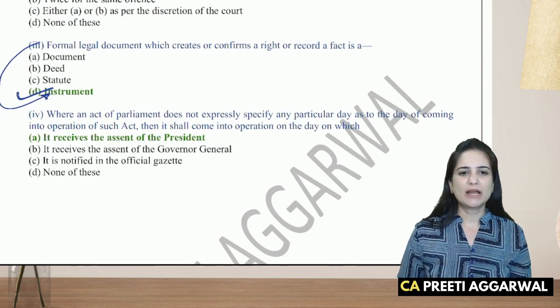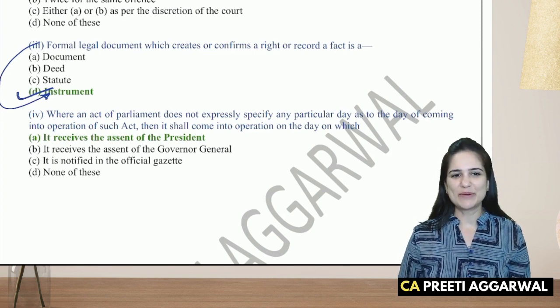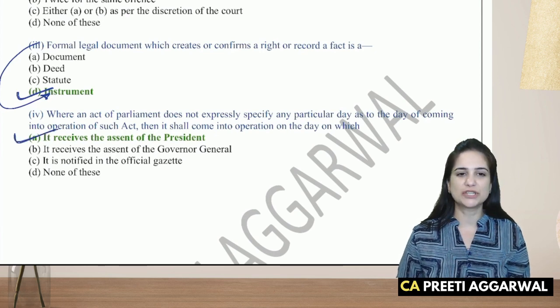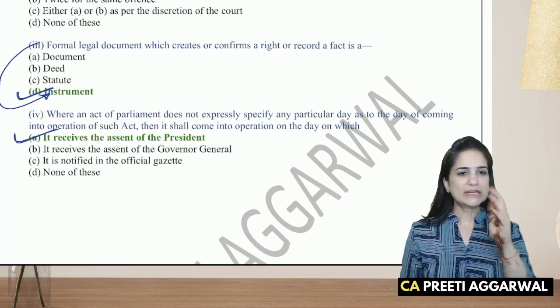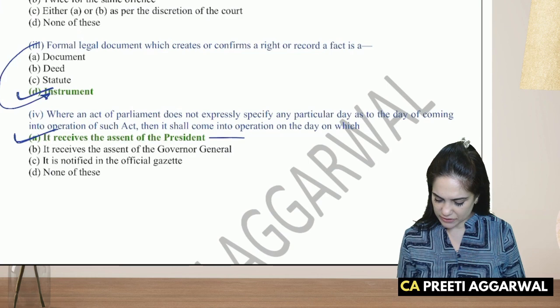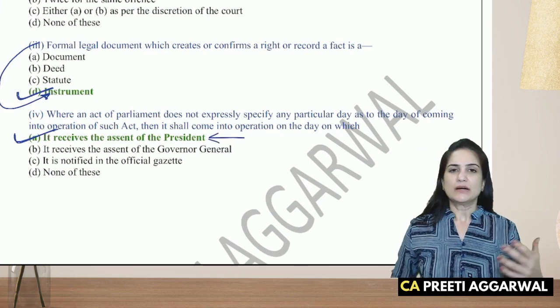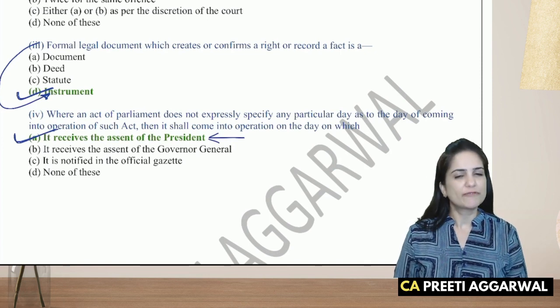Where an act of parliament does not expressly specify any date as to come into force, then yes, it will come into force on the day on which it receives the assent of the president. So in this case, the act will come into force on the day on which it receives the assent of the president. This is mentioned in the act. But yes, it actually comes into force on the day on which it is published in the official gazette.